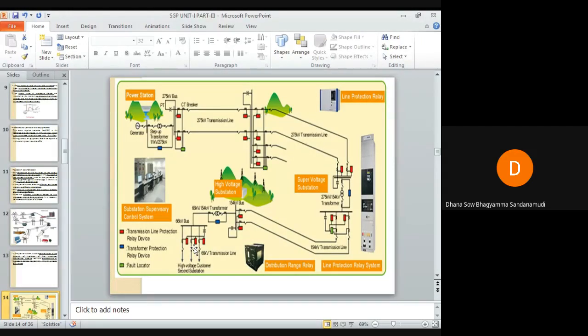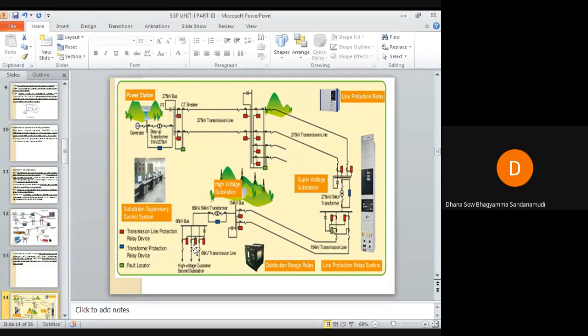Of course they are protective devices. If a fault occurs, they will definitely perform whatever operation they have to perform. They will disconnect the unhealthy section from the healthy section in order to protect it from the fault.